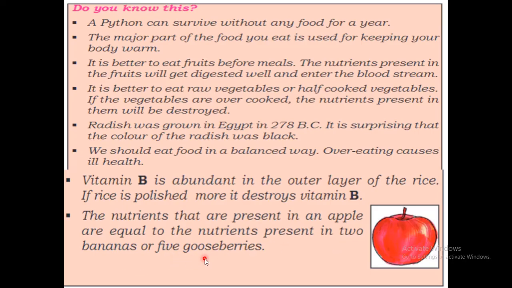Now, the nutrients present in an apple are equal to the nutrients present in 2 bananas or 5 gooseberries. Apple is a multi-nutritious fruit. It contains all the nutrients required by our body. Doctors used to tell us that if we eat one apple every day, we don't need to visit a doctor, because an apple keeps our body healthy. So if you eat 2 bananas, you will get the nutrients present in one apple. The nutrients in an apple are equal to those in 2 bananas or 5 gooseberries.